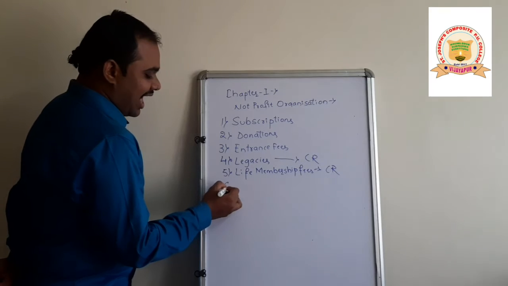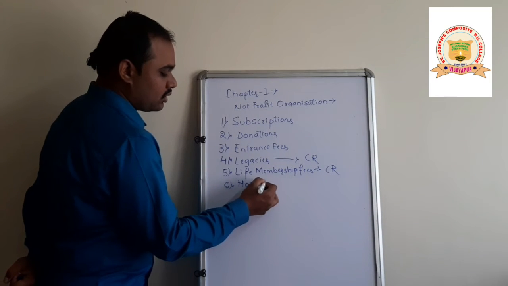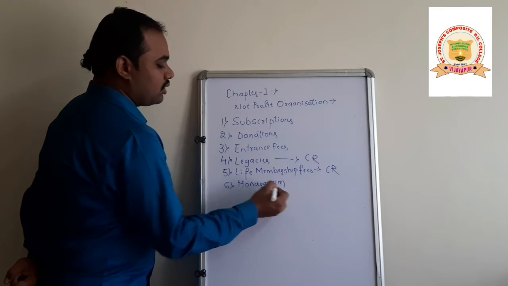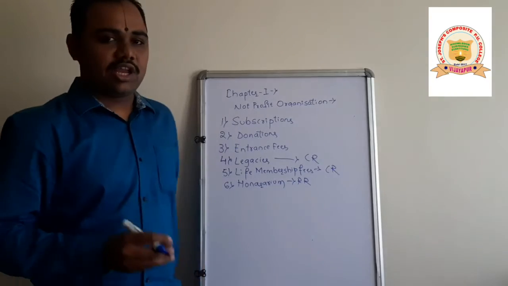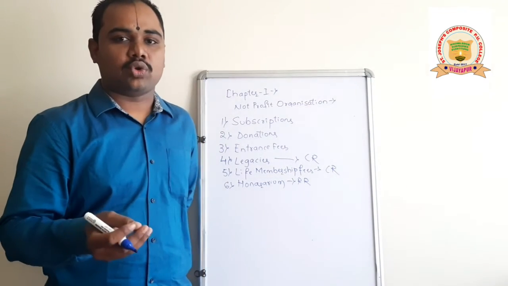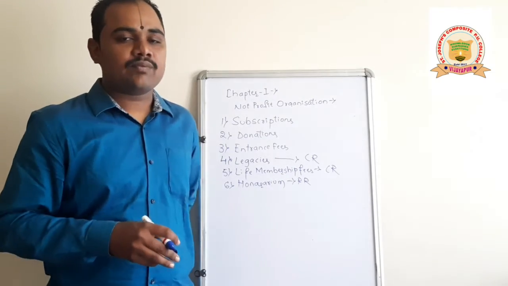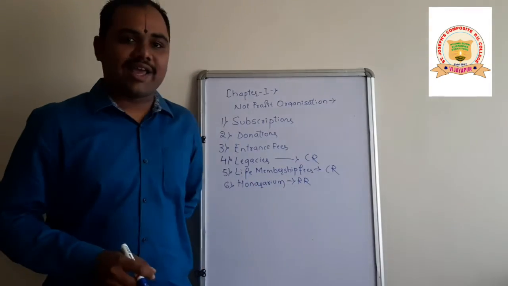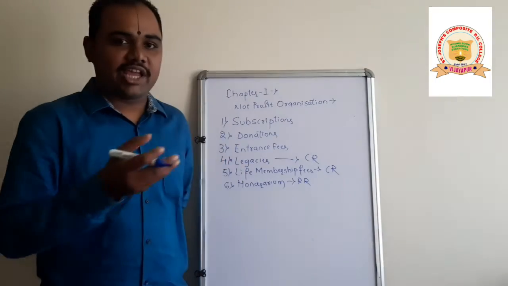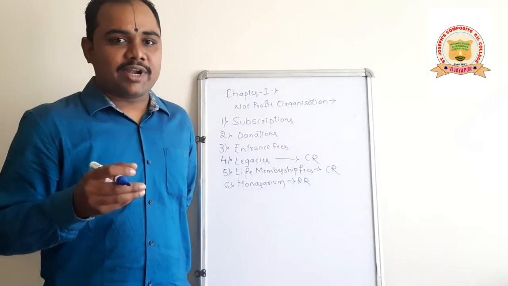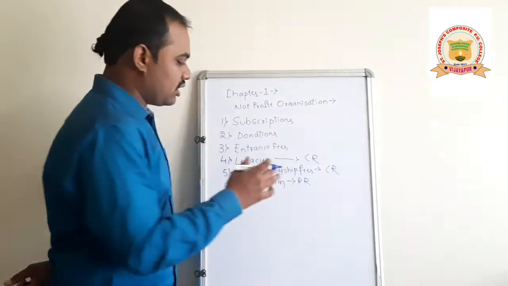Fine. And the last important word is honorarium. It is a revenue receipt. It is nothing but the remuneration given to people in order to honor them. So such amount is called honorarium. That remuneration part we have to take in the income and expenditure account, debit side, it is expenditure.